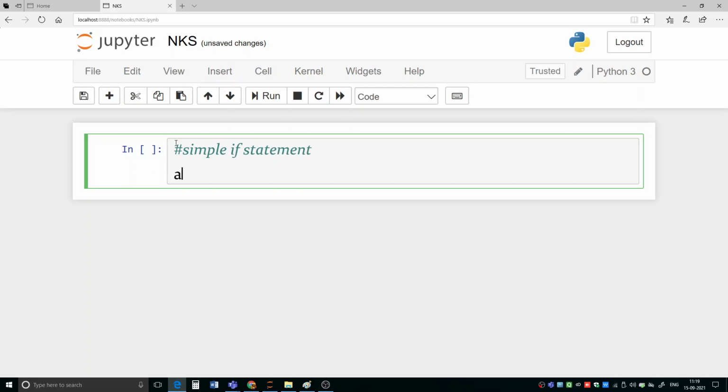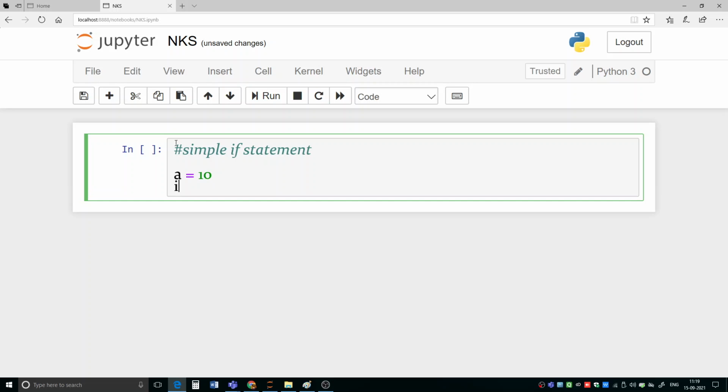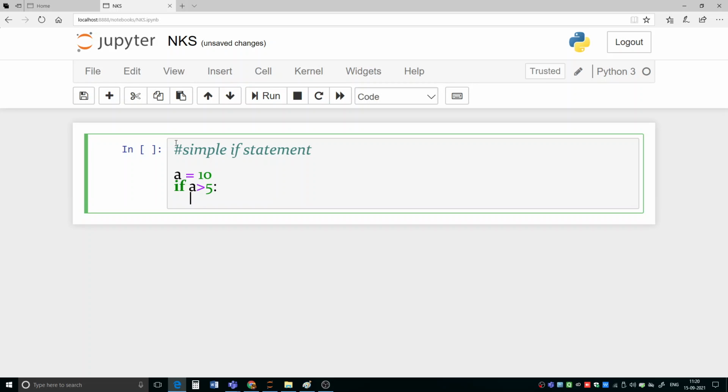Suppose we have a value a equal to 10, and now I am writing if a is greater than 5, print something like this.